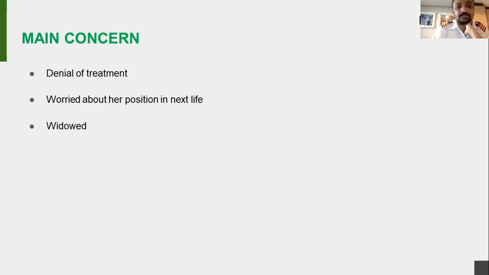Her concern, our concern, was that she didn't want any treatment, and she was not worried about what was happening to her paralysis. She was not bothered. There was basically nobody to help her except this grandson who was supporting her. Once a week they would come and bring her whatever, like rice, all those things. She cooked herself, she ate, she lay down there, she wouldn't go anywhere. And that's how she was continuing.